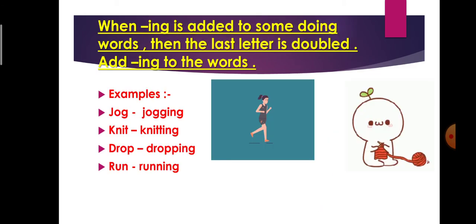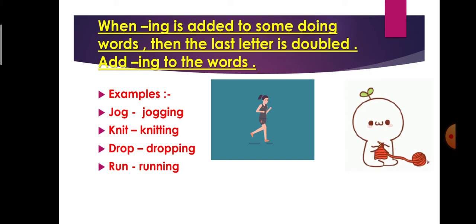The next rule is also very important. When ing is added to some doing words, the last letter is doubled. It means in some words we add the last letter one more time. For example, jog, J-O-G.